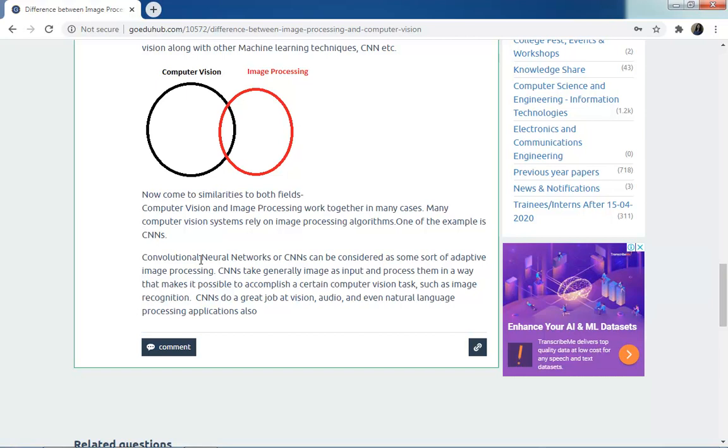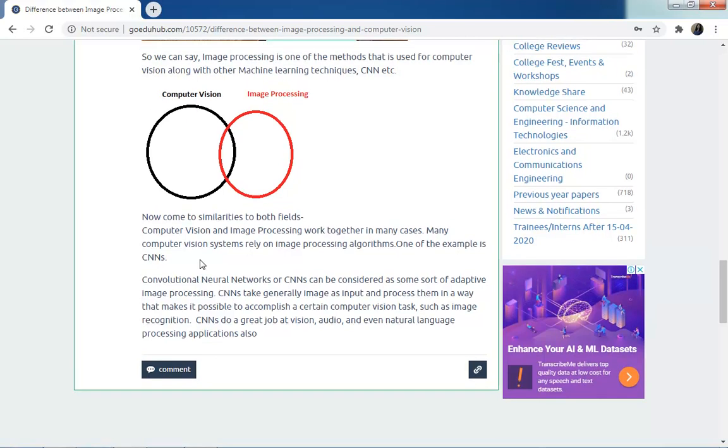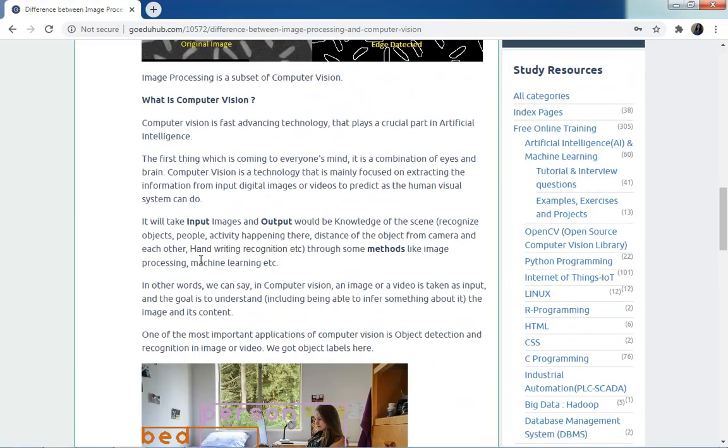CNNs do a great job at vision. It's not only images; they can work over vision and audio and even natural language processing applications also. So I can say these both fields are interrelated. They have lots of similarities and people are using them interchangeably. But you should know the basic difference between image processing and computer vision.